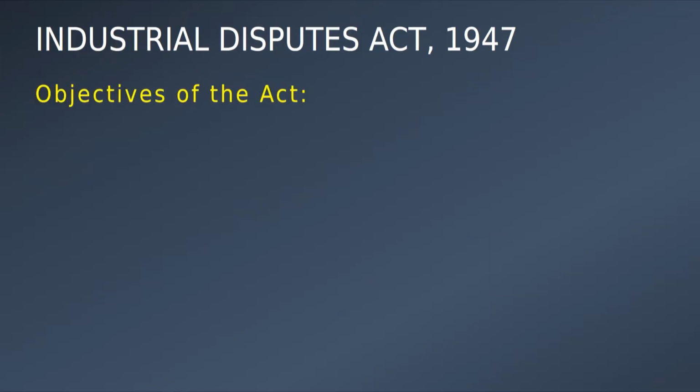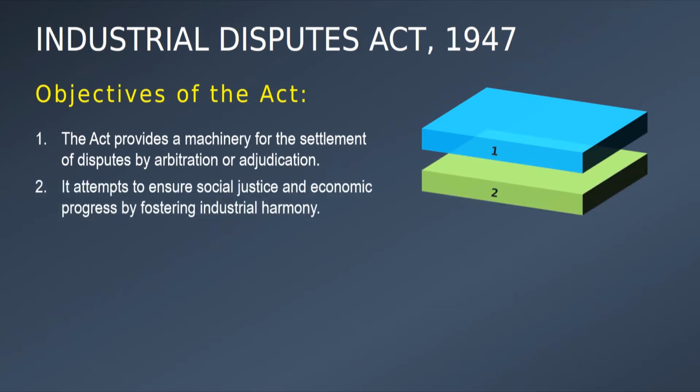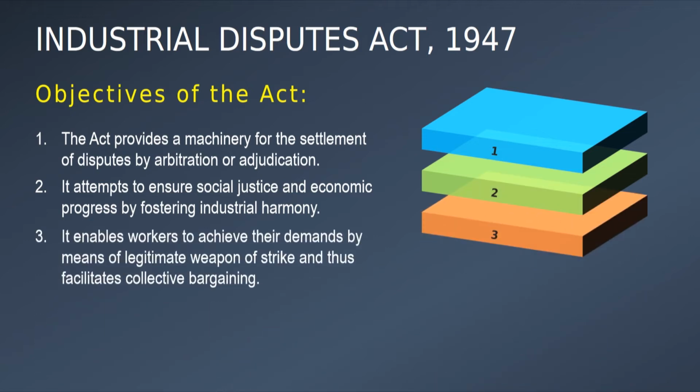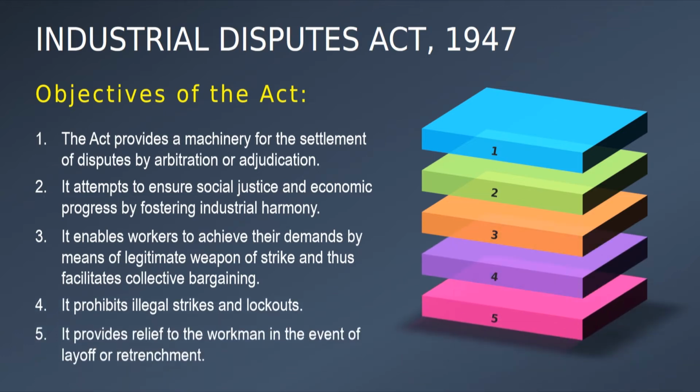The objectives of this act: the first is the act provides a machinery for the settlement of disputes by arbitration or adjudication. It attempts to ensure social justice and economic progress by fostering industrial harmony. It enables the workers to achieve their demands by means of legitimate weapons of strike and thus facilitates collective bargaining. It prohibits illegal strikes and lockouts. It provides relief to the workmen in the event of layoff or retrenchment.